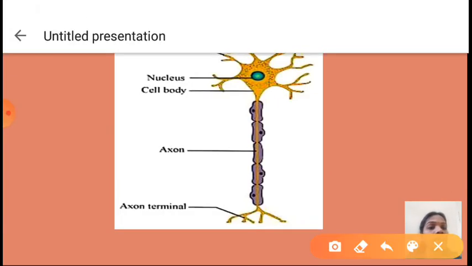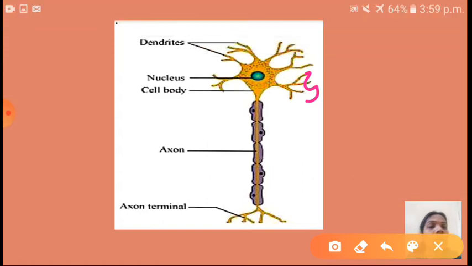Yes, electrochemical impulses are generated here. It will transfer to the cell body. From the cell body it will go to the axon. From the axon it will go to the axon terminal. So from this axon terminal it will go to the next cell, the next nerve cell.